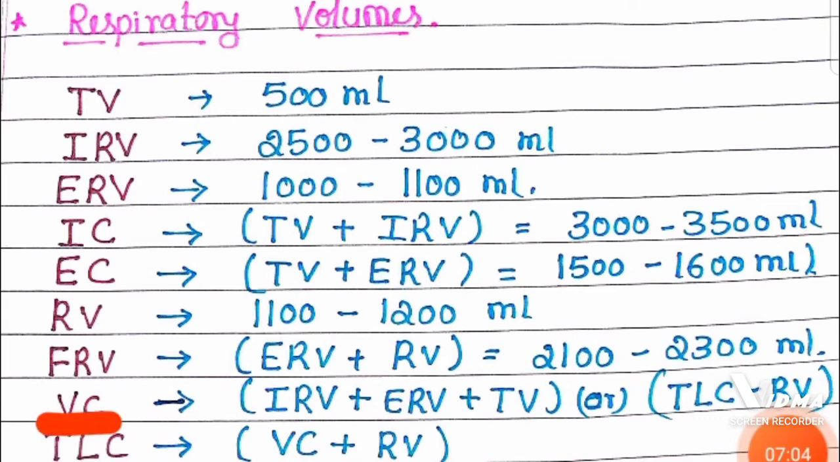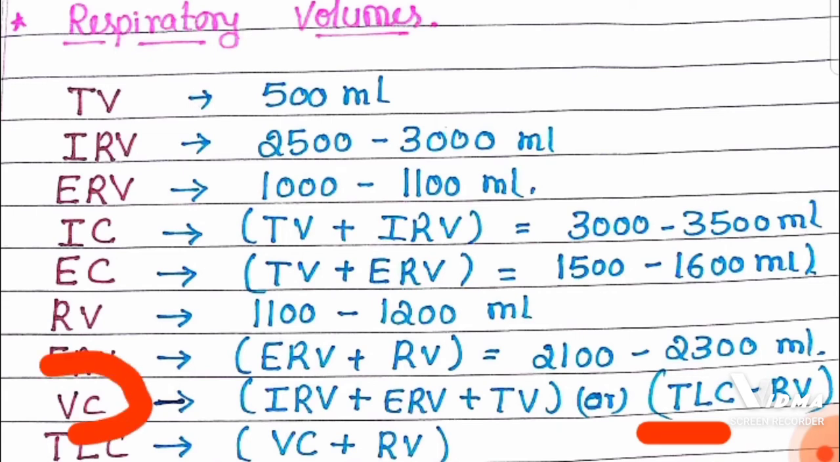And vital capacity means it is the addition of IRV plus ERV plus tidal volume, or you can say TLC minus RV. TLC means total lung capacity. So vital capacity can be defined as the amount of air that can be flushed out forcefully from the lungs after deepest inhalation. Okay, that is around 4700 ml.